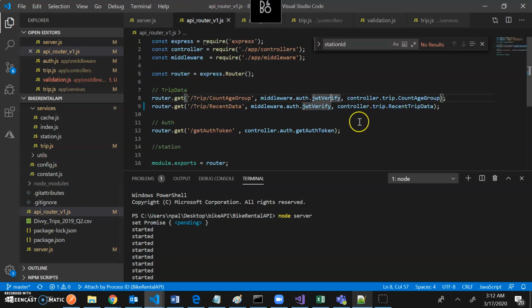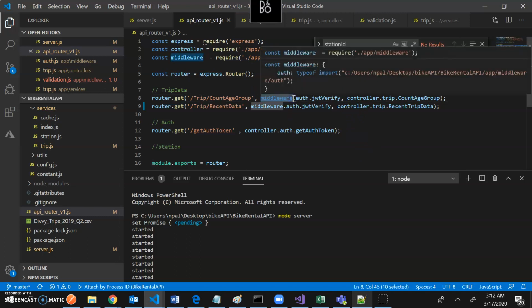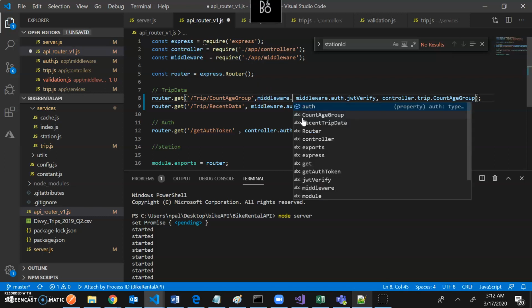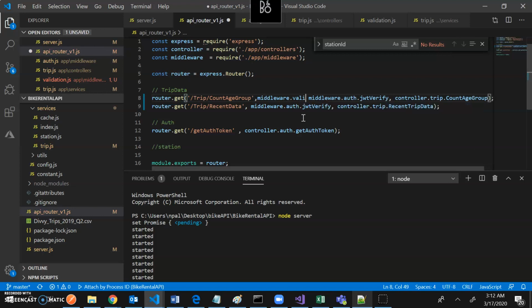When I am here, before that I will just call middleware.validator. Right now I was passing the function, right? And it would execute automatically. Right now I would not pass the function. Rather I would get, let's say, validator, and then I would pass what I want to validate, let's say ID, okay? And then this function will return something like this, okay? This function will return a middleware.